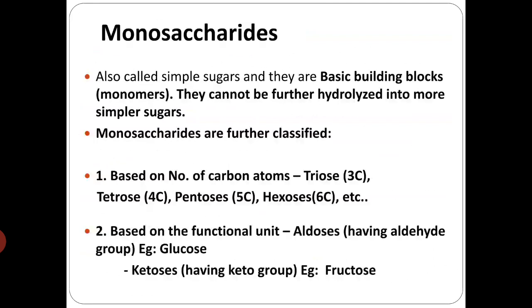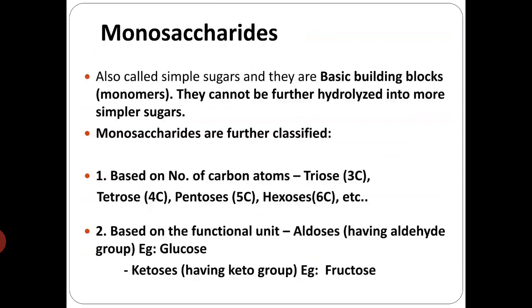Coming to the monosaccharides, these are also called simple sugars, and they are the monomers, that is the basic building blocks of higher carbohydrates, and they cannot be further hydrolyzed into simpler sugars. These are further classified, first based on the number of carbon atoms they contain, and second on the functional unit.